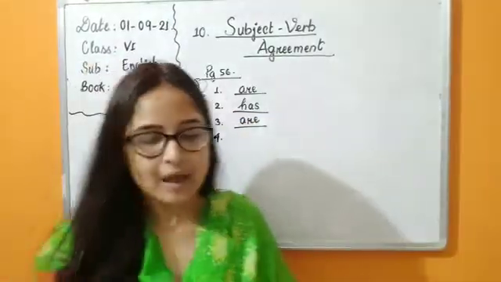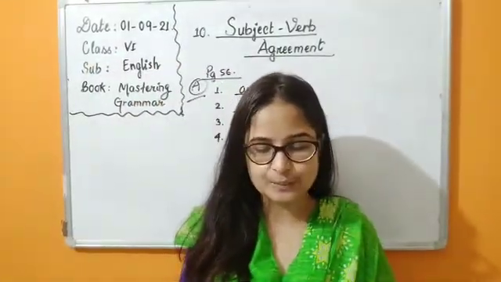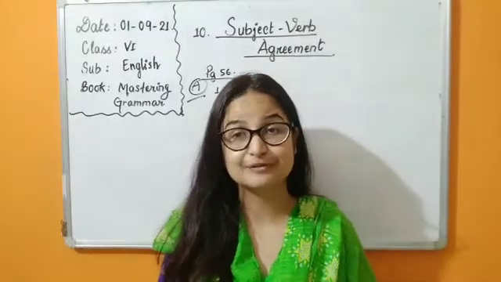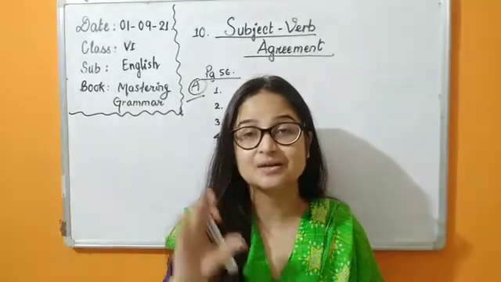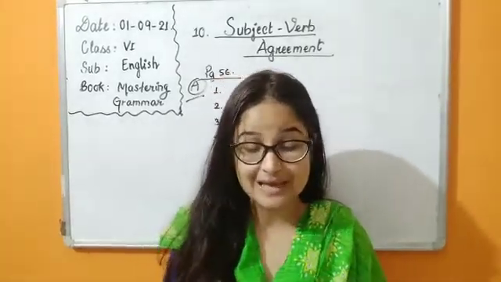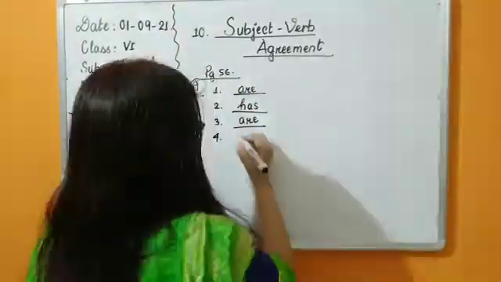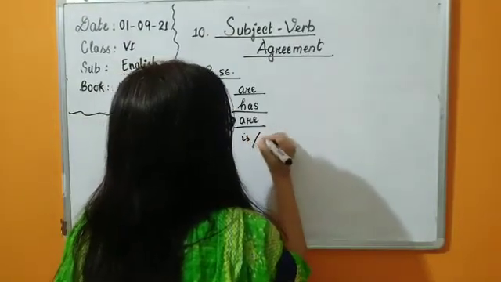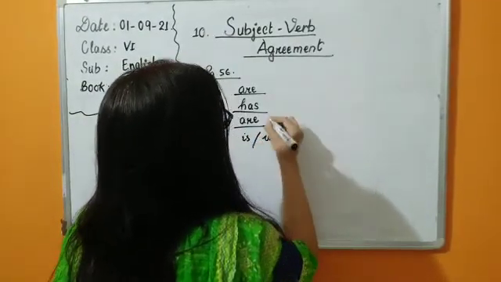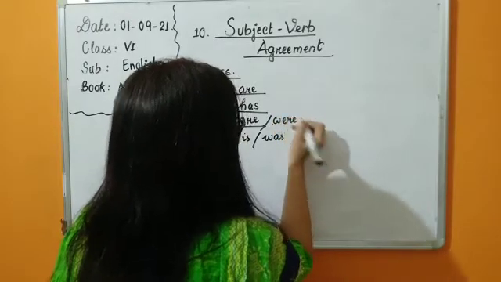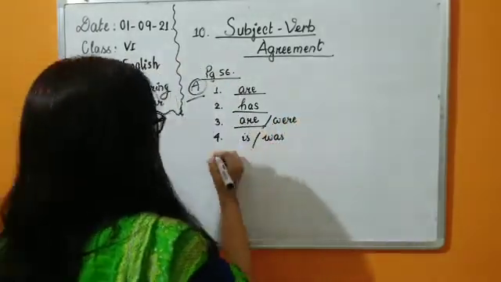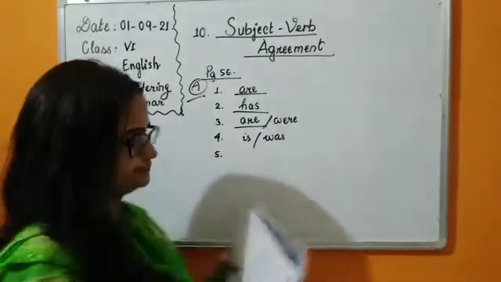Number 4 now. Our auditorium dash well lit. So we have to use the be verb again. Our auditorium is singular, okay? Auditorium is a singular subject. "Is" well lit or "was," okay? So you can choose anyone, "is" or "was," either in present or in past.